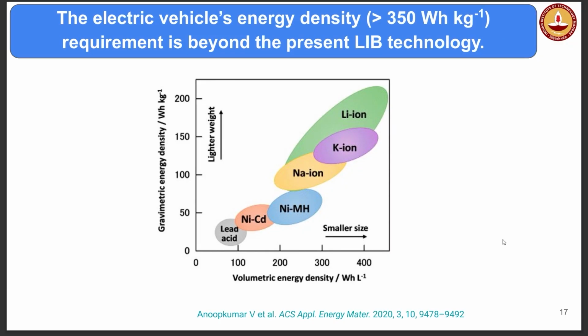So the issue with this is, among all the other ones, lithium ions are still at the forefront, but the energy density of the current lithium-ion batteries is still low. So we wanted to improve the lithium-ion battery energy density. Why? You understand density, right? Energy density means energy stored per unit volume.